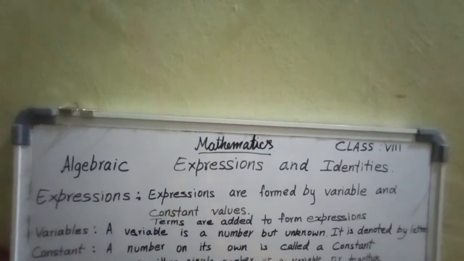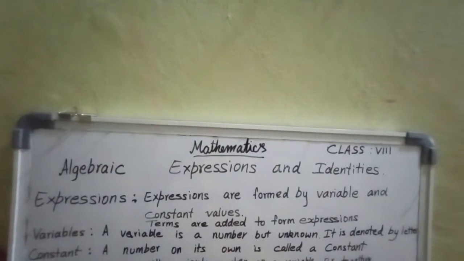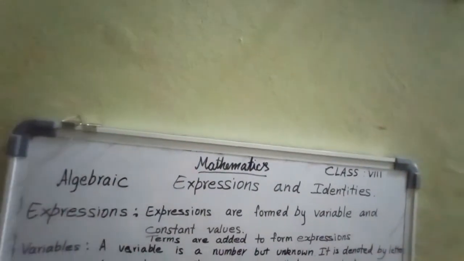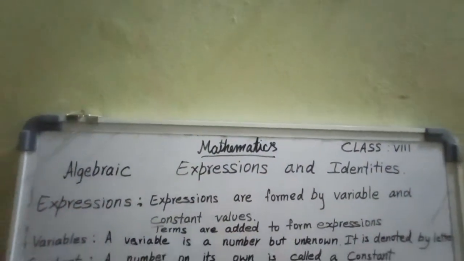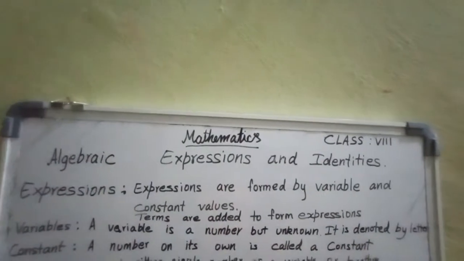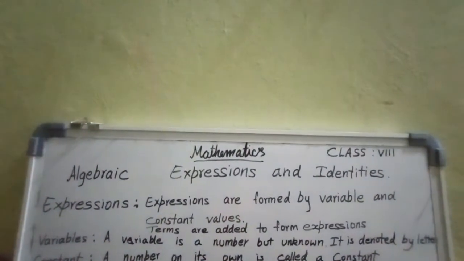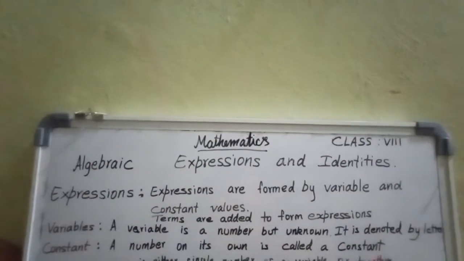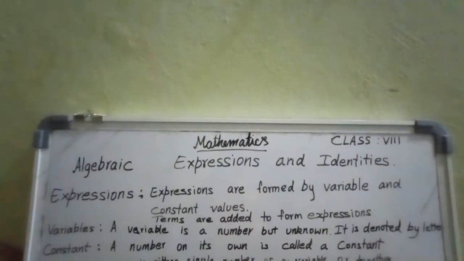Let us see now constant. The word itself says: variable means it varies, so it is an unknown value and does not have a fixed value. But constant means a number on its own. It has a fixed value. It is called constant. It never changes. But a variable varies according to the situation.